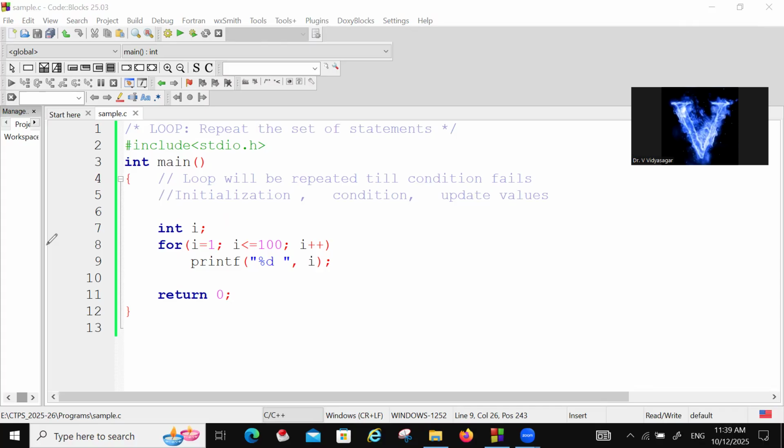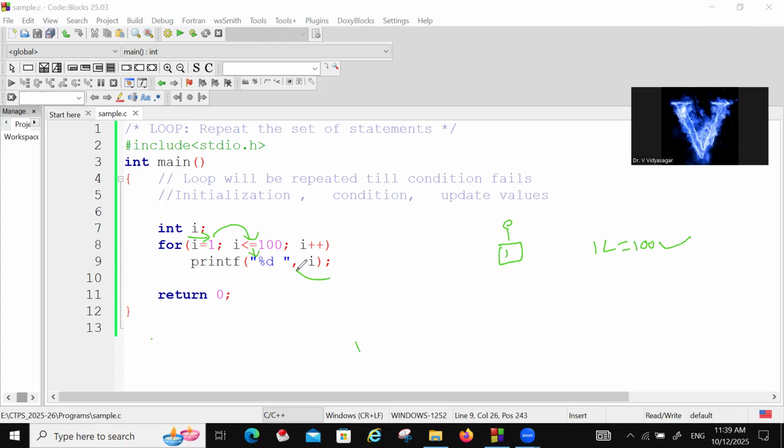First, it is happening. Initialization is happening, i equal to 1. Next it comes to here. Condition checking: yes, 1 less than or equal to 100. True. True means it will go inside. So 1 will be printed.